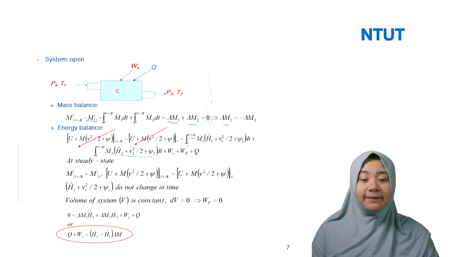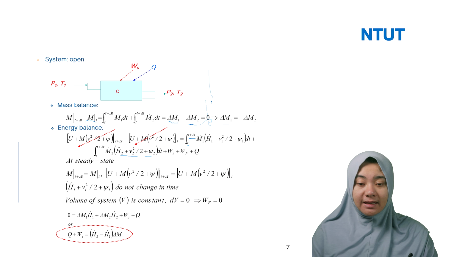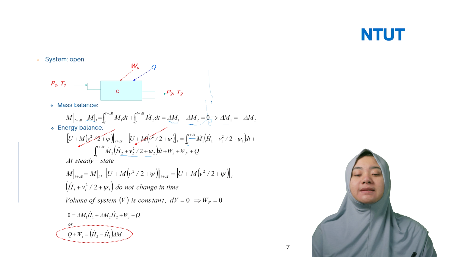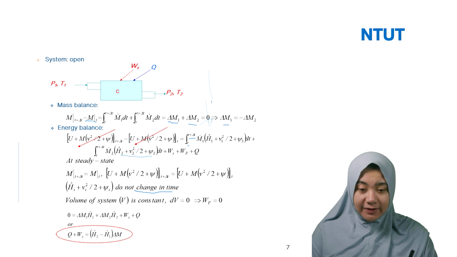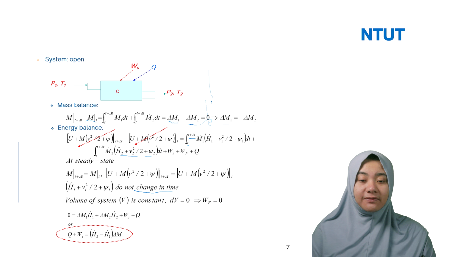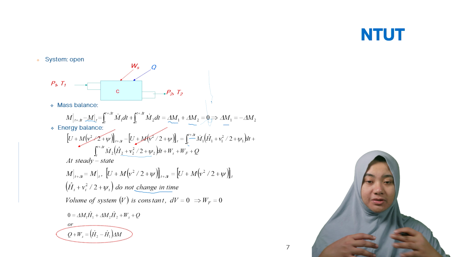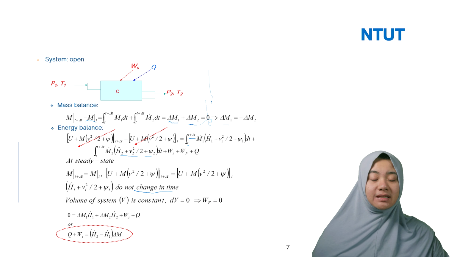Then for Hi plus Vi squared divided by 2 plus omega, i does not change in time. So the volume V is constant, because the flow is continuous, meaning no change in the volume.